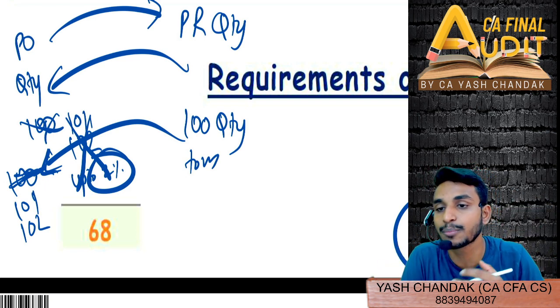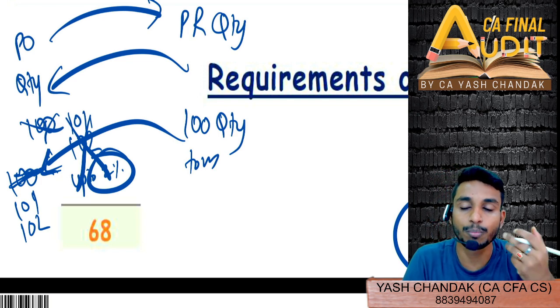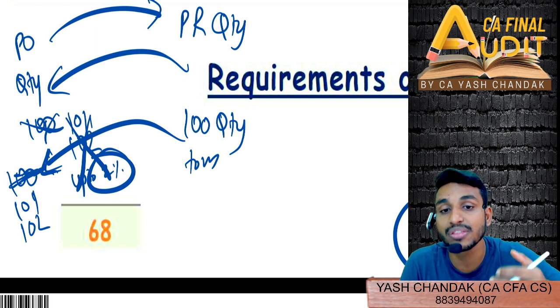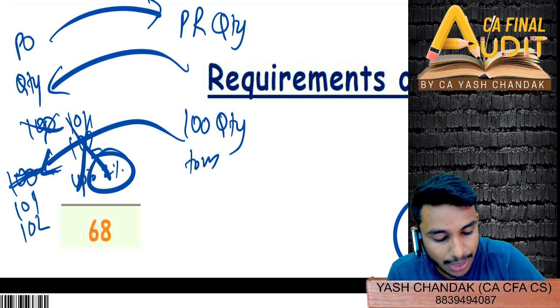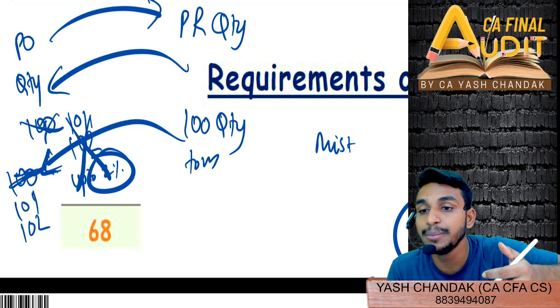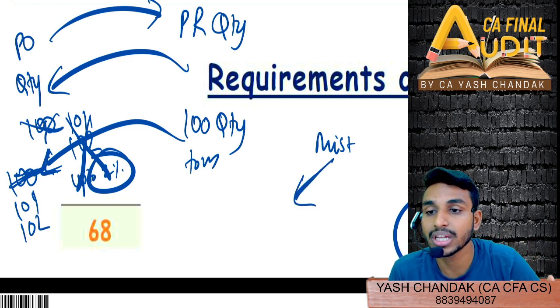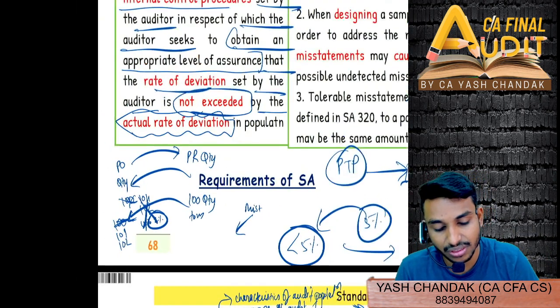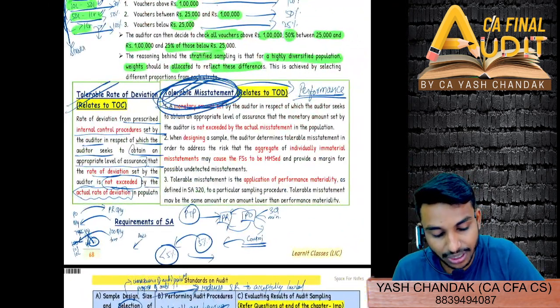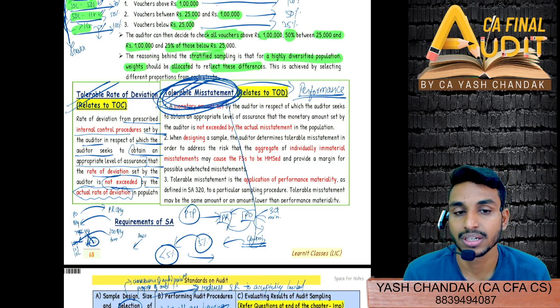The difference could be there in the process and internal control. With tolerable rate of deviation, you want to pass the control or fail the control. Similarly, you want to pass the audit procedure, or you want to increase your sampling. If suppose you came across certain deviation or misstatement, but that misstatement is within your tolerable limit, then you will not increase the sampling further, right? But if it is exceeding this tolerable misstatement, then you will have to increase the sampling. Right?